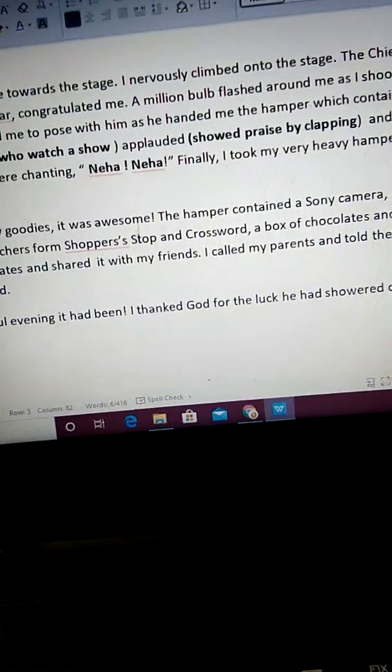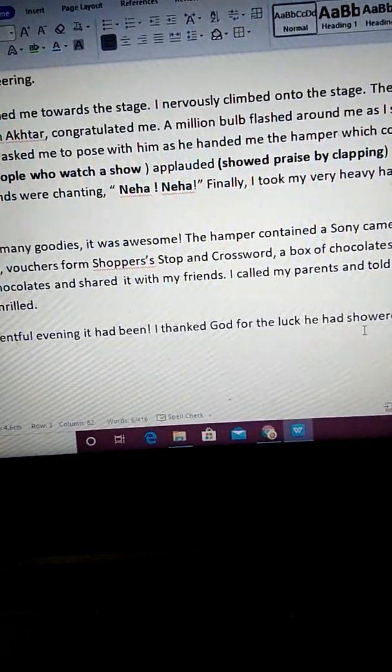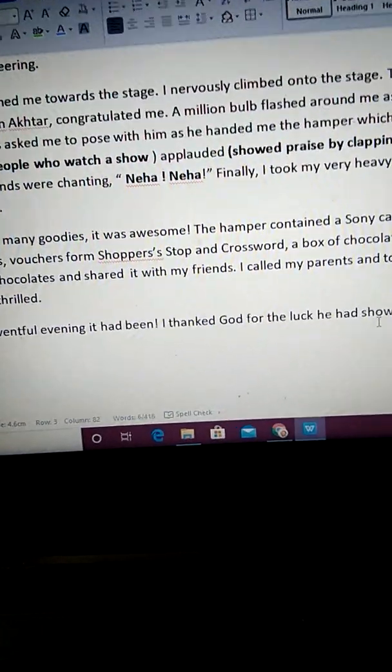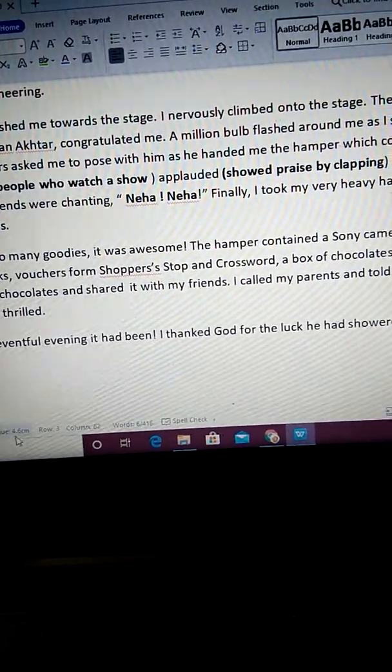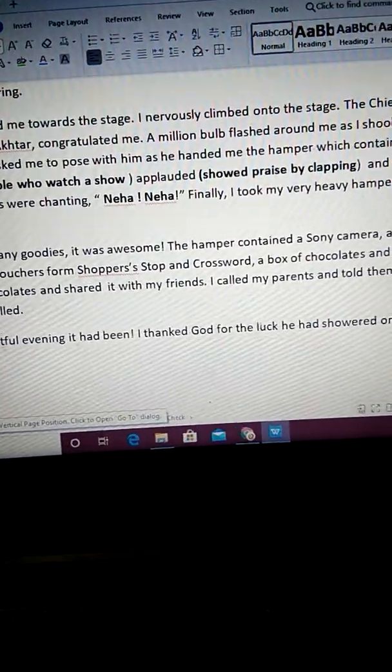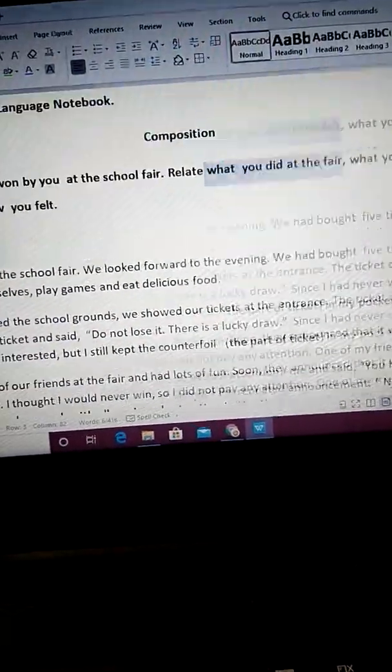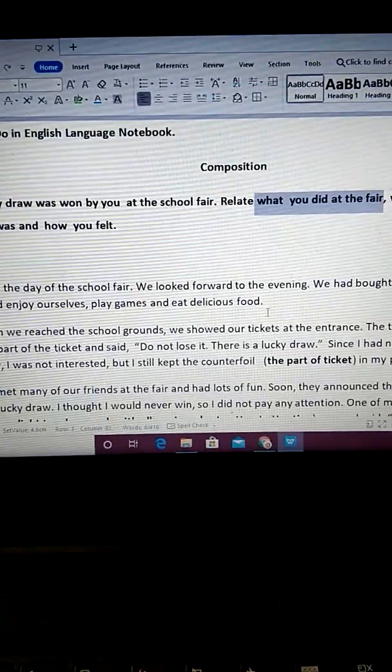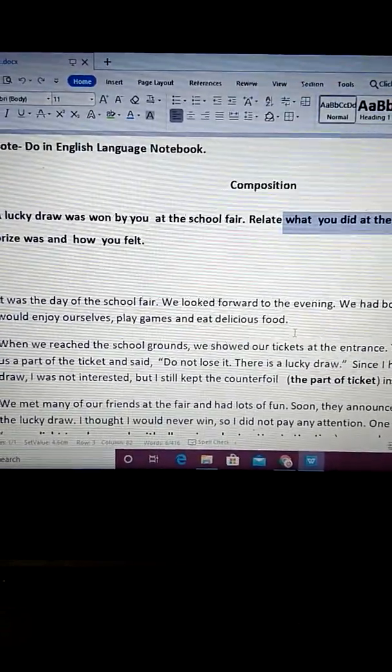And then with that we come to an end of the composition, and here we write the conclusion at the end. Clear? So you will have to copy this composition also in your language notebook.